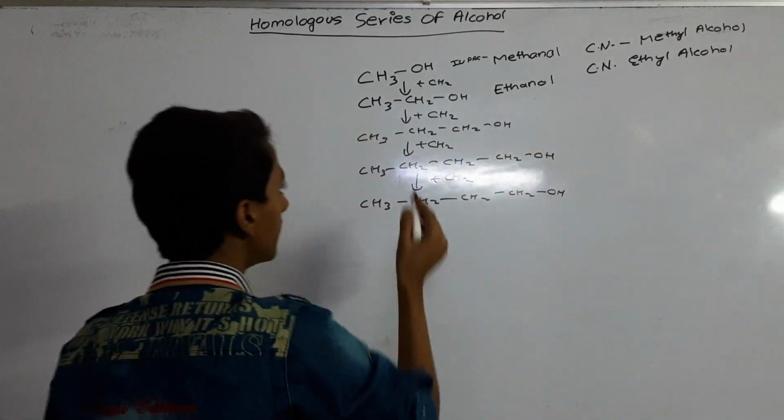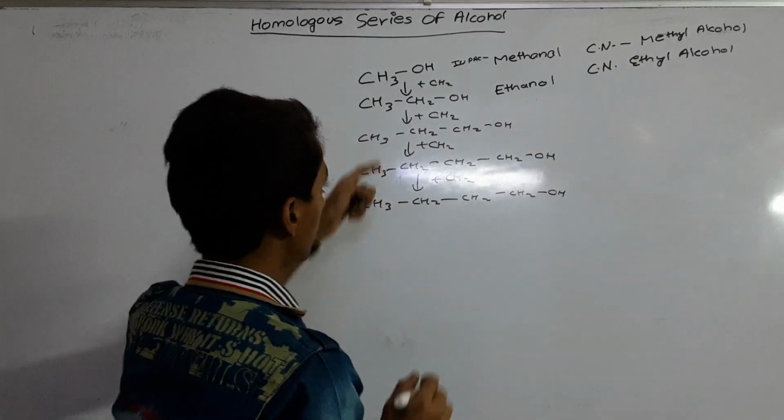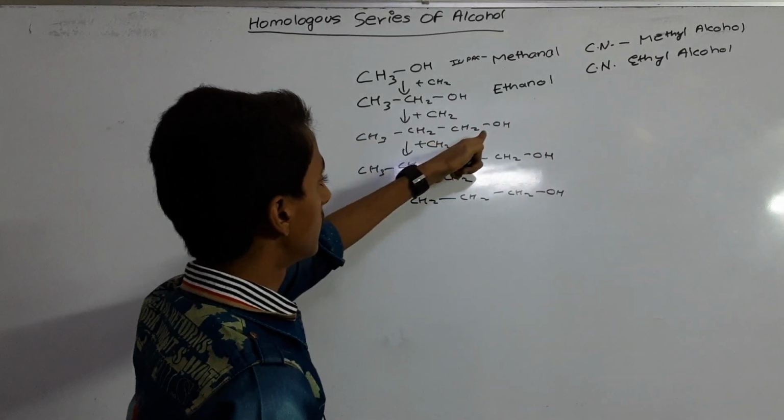Good. Now the third member of the homologous series of alcohol is CH3CH2CH2OH.